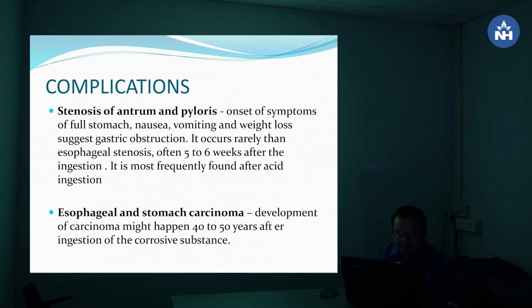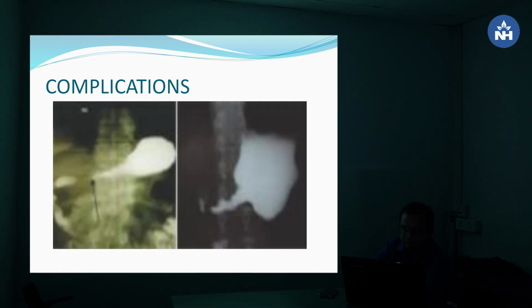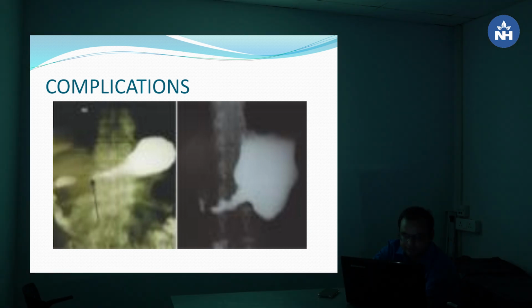Now, stenosis of the antrum and pylorus. Onset of symptoms of full stomach, nausea, vomiting and weight loss suggests gastric obstruction. It occurs more rarely than esophageal stenosis, often 5 to 6 weeks after the ingestion. It is most frequently found after acid ingestion. Esophageal and stomach carcinoma: development of carcinoma might happen 40 to 50 years after ingestion of the corrosive substance. This is the stenosis of the stomach.